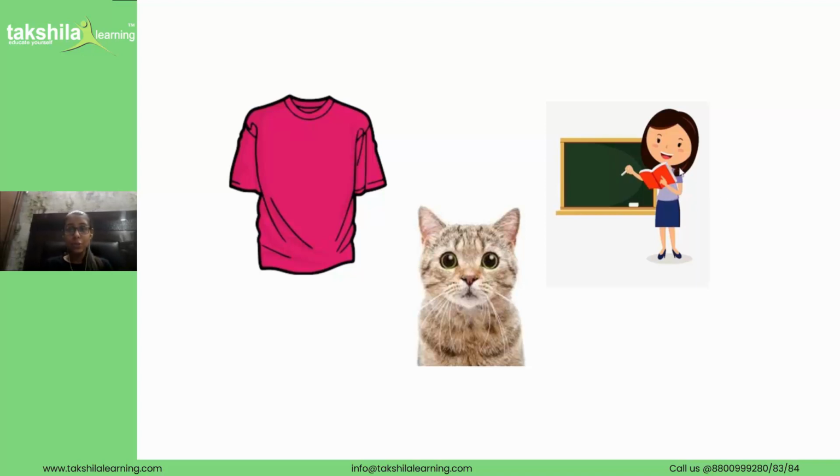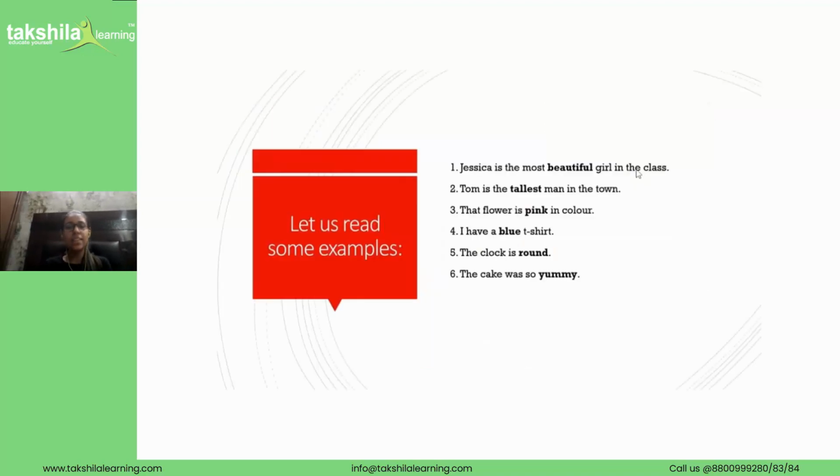Amazing. Let us read some more examples and then I will give you a small task to do. So get ready. I hope you can see the next slide. The first sentence says, Jessica is the most beautiful girl in the class. The word beautiful here is in bold letters and the word beautiful is an adjective.